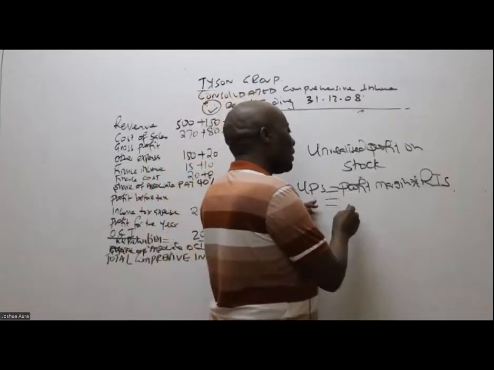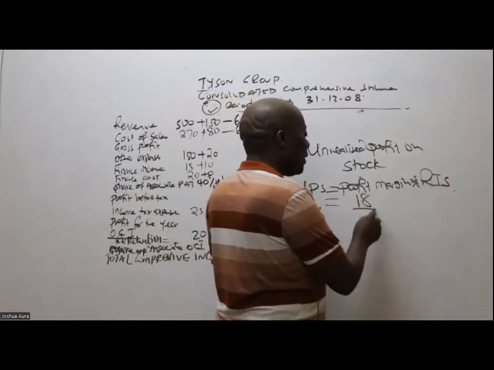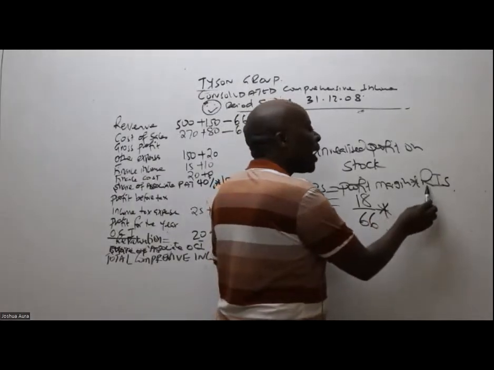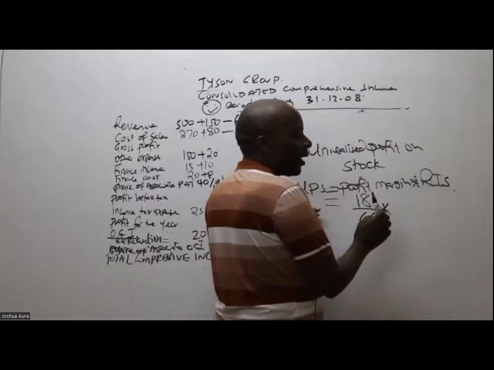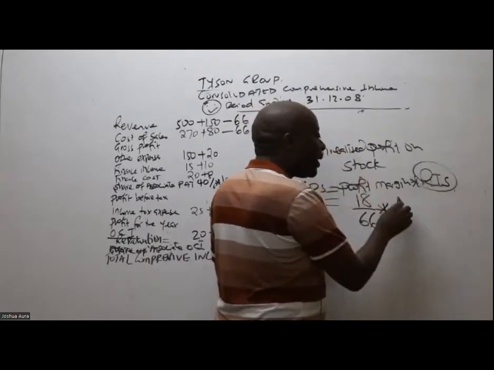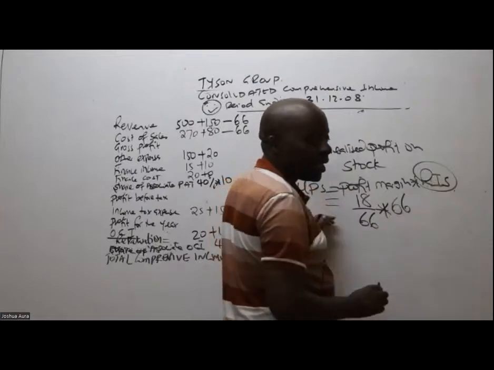And how do we get this unrealized profit on stock? We normally take the profit margin, which is 18 over 66, times the remaining intra-sale. We are told in this question that out of the entire intra-sale, nothing had been taken out.